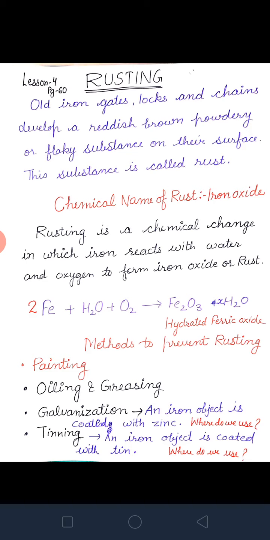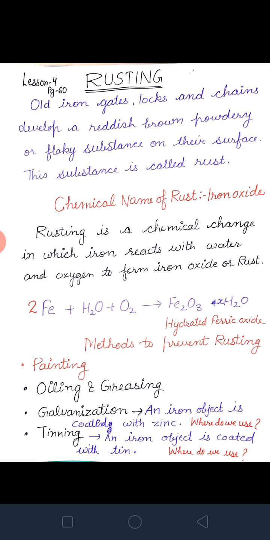Yes, who will tell me? How can we protect an iron object from rusting? If the surface of the iron is not allowed to come in contact with air and water vapor. If we cut off the air and water vapor from the iron cooler, then what will happen? It will not be destroyed. Then how can we stop water and air from coming in contact with the iron?